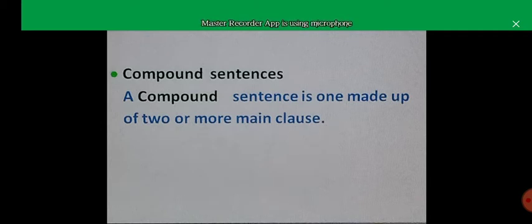In your compound sentence, you have two independent clauses or more than two independent clauses, and you will join these independent clauses with a coordinating conjunction. Examples of compound sentences will be,